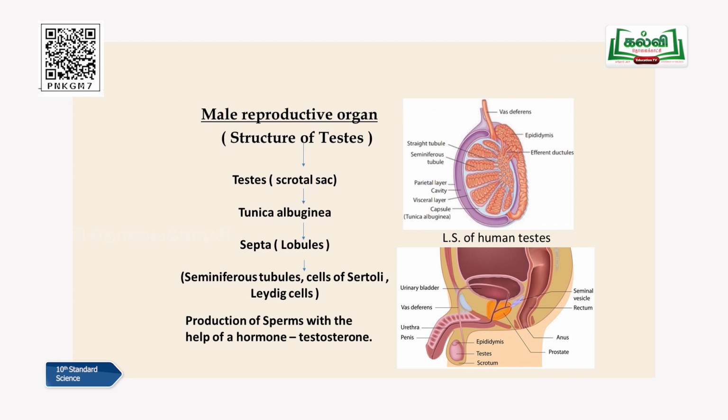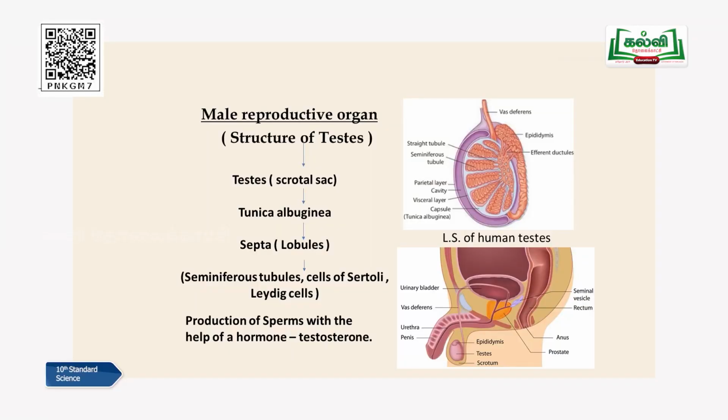These lobules, which are nothing but the inner compartmental spaces, are very important in the case of a male, because they are provided with three important cell types. One is seminiferous tubules, second is Sertoli cells, and third is Leydig cells. These are the three important components by which the lobules are completely filled, okay.